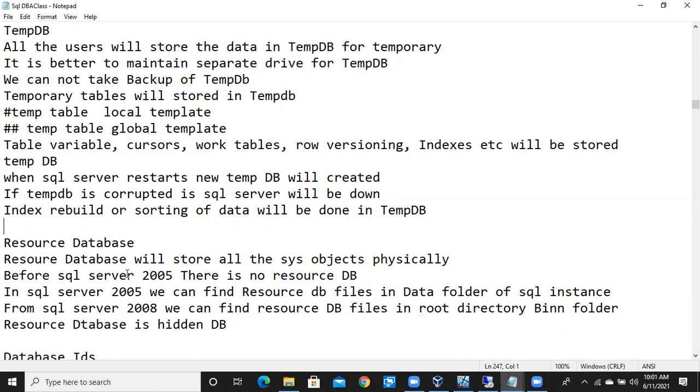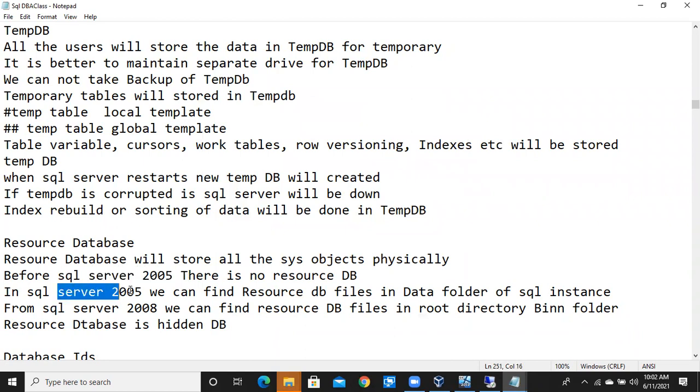Whatever data you are storing in the master database, the same data will be stored in the resource database. In the master, it will just store the data logically, whereas in the resource database, it will store it physically. Before SQL Server 2005, we don't have resource database. Resource database is introduced from SQL Server 2005 onwards. In SQL Server 2000, we don't have resource database.